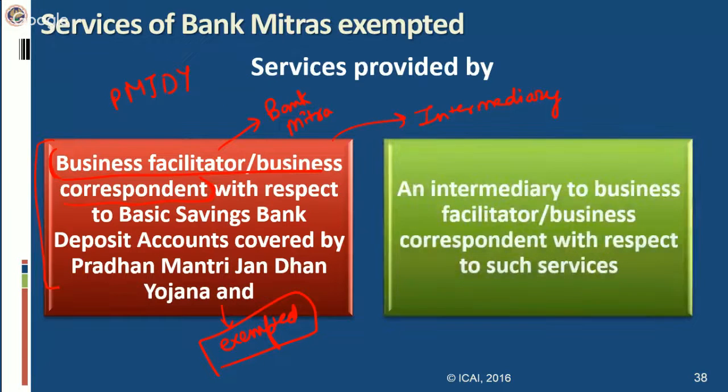So two entries are there in this exemption: the services provided by bank mitra, as well as the service provided by intermediary to bank mitra, with respect to the basic saving bank deposit accounts covered under Pradhan Mantri Jan Dhan Yojana shall be eligible for exemption from service tax.